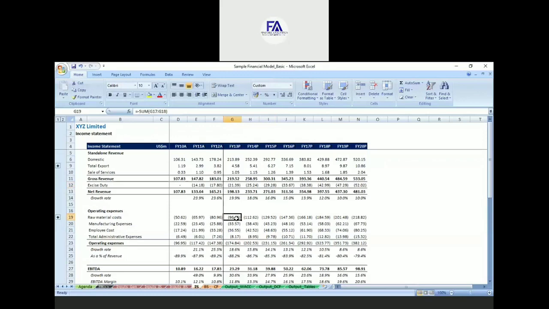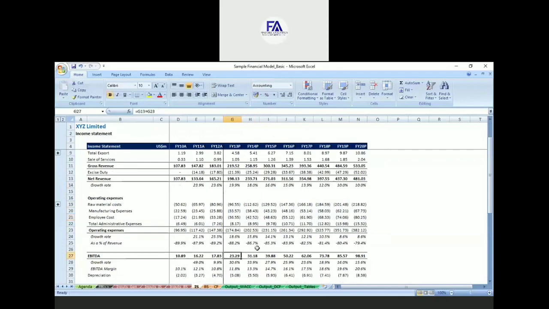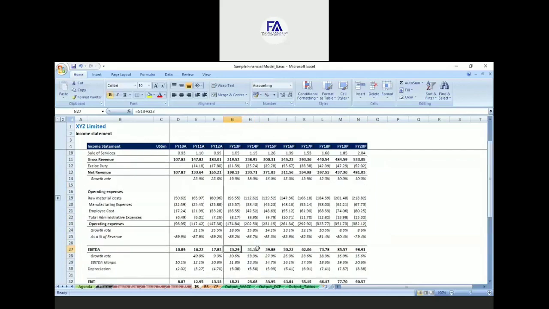Similarly, these are the costs, reported as negative numbers, and this is EBITDA, a profit number. So all your expenses should be negative and all your income should be positive. The ultimate benefit of this process is you won't make mistakes about where to use plus or minus.